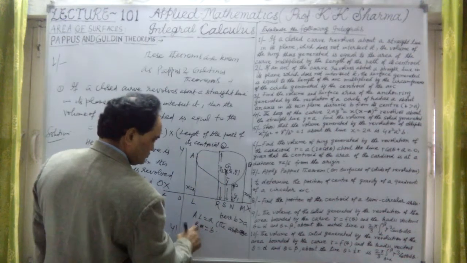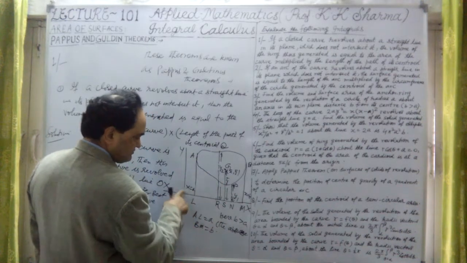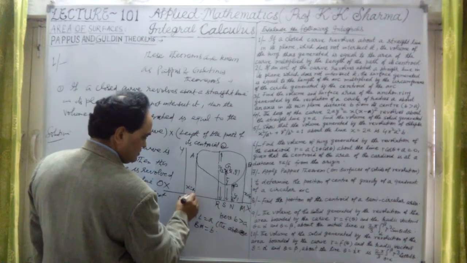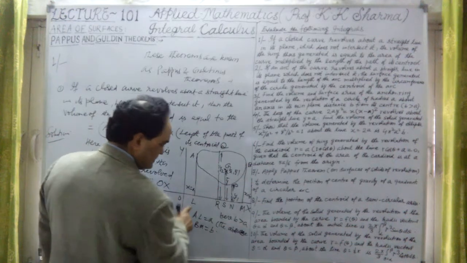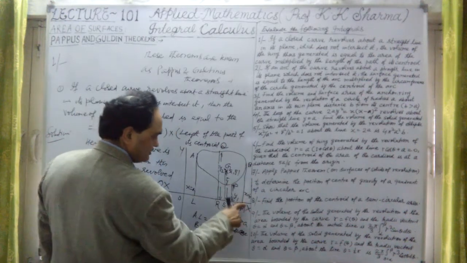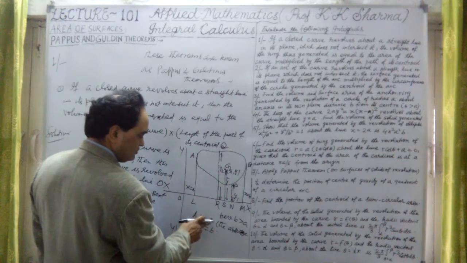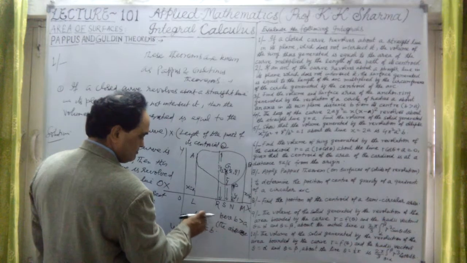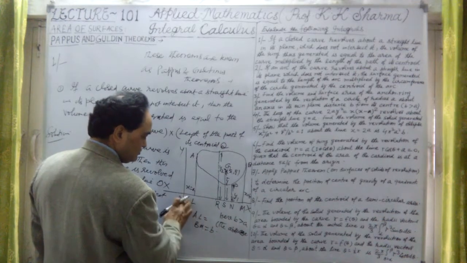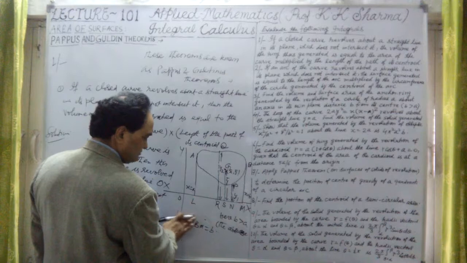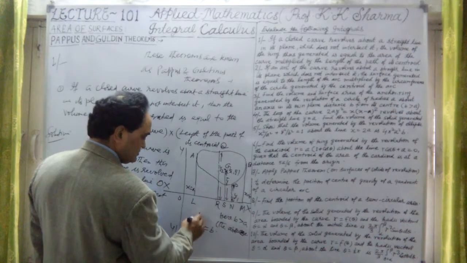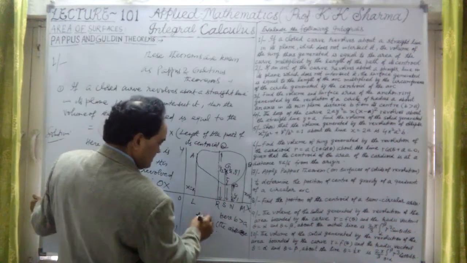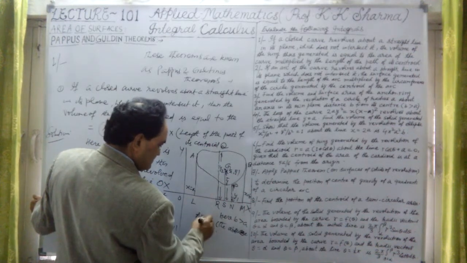Then we will just discuss about this. So at AL, this is the abscissa, x equal to a. At this point x equal to a, at this point x equal to b. We are not taking AL equal to a, but the x coordinate of this point is a.